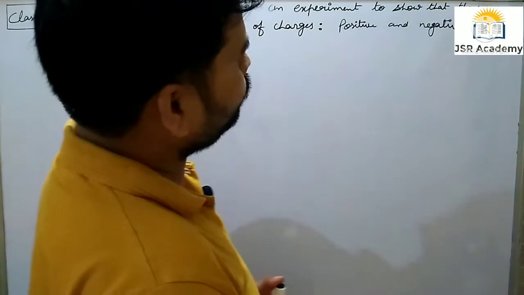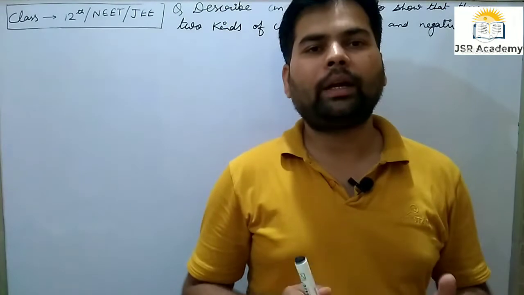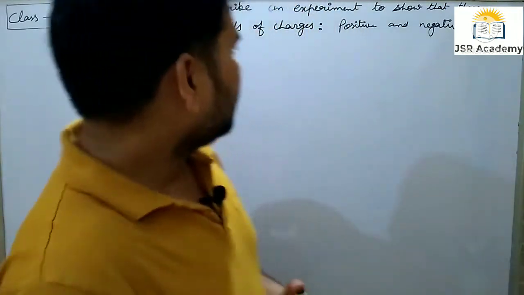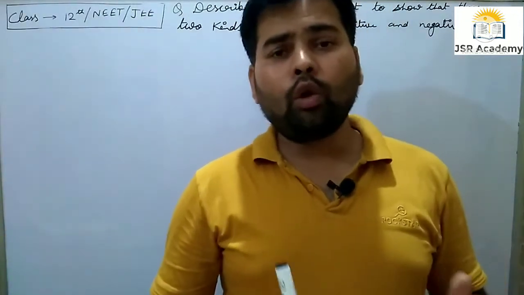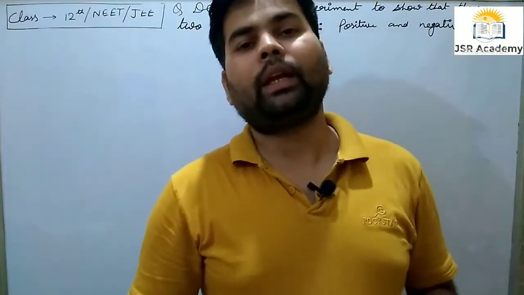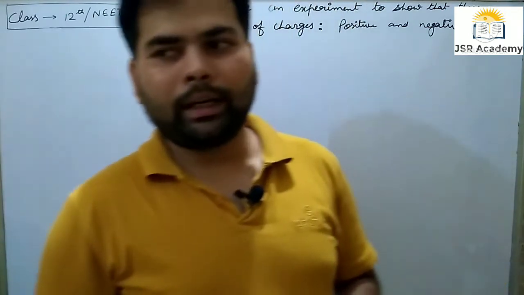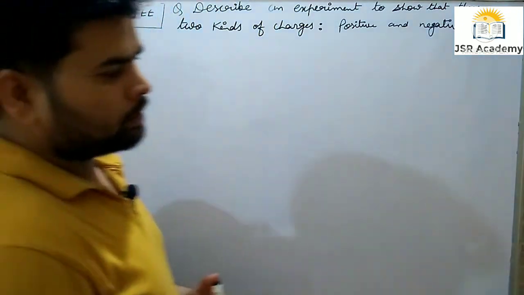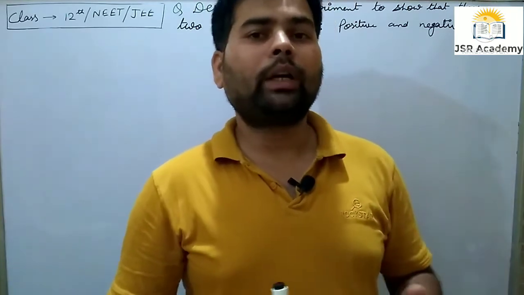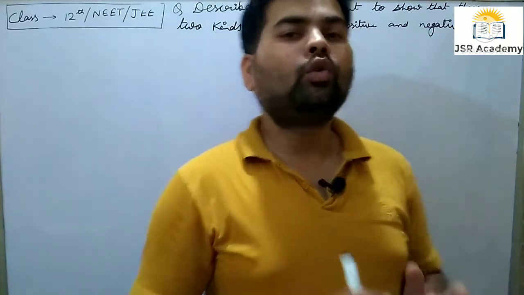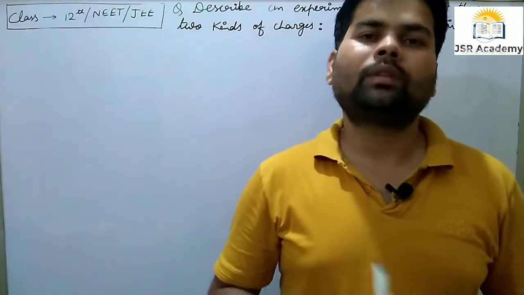Describe an experiment to show that there are two kinds of charges, positive and negative. To find the answer to this question, long years ago, Benjamin Franklin, the famous scientist, had conducted many experiments on charge and concluded that there are two kinds of charges. First one is positive and negative.